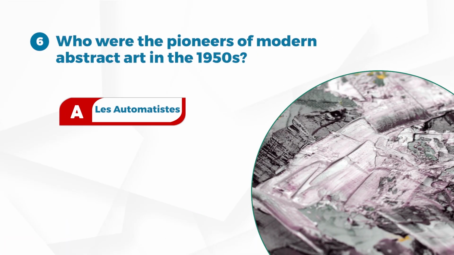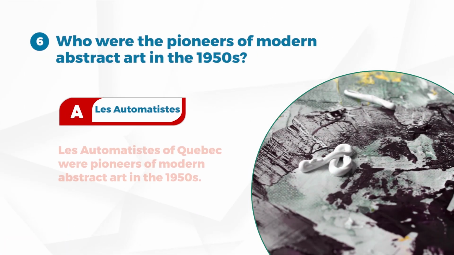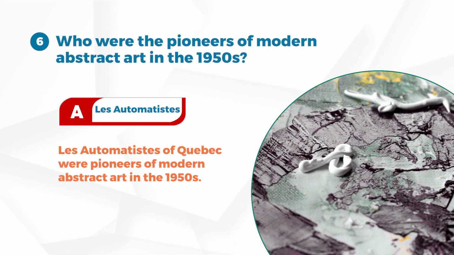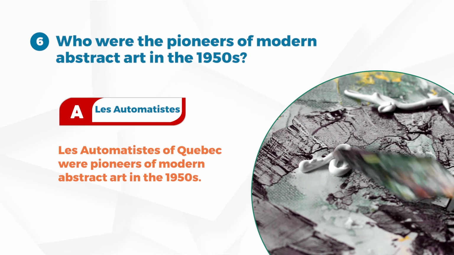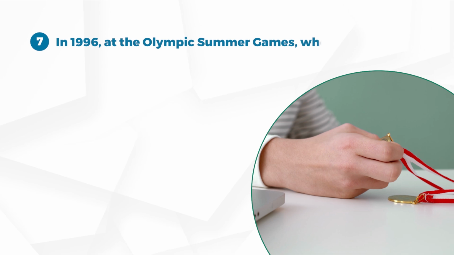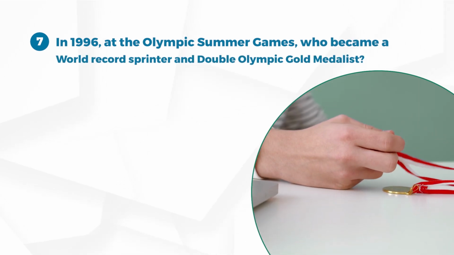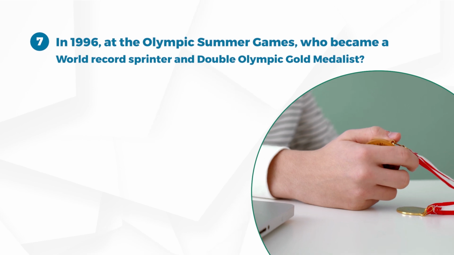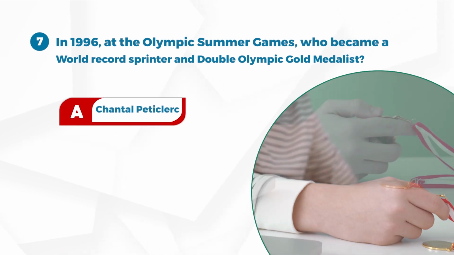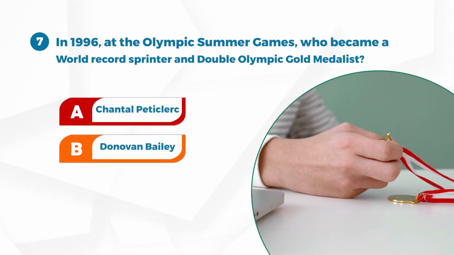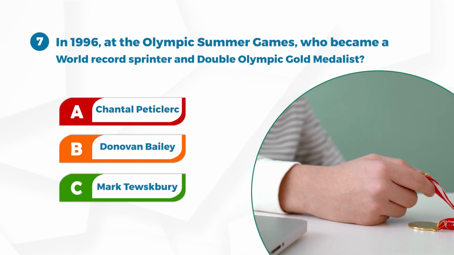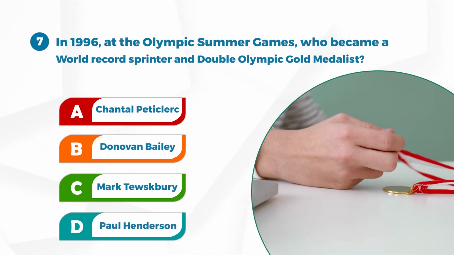Answer A. Les automatistes. Les automatistes of Quebec were pioneers of modern abstract art in the 1950s. Number 7. In 1996, at the Olympic Summer Games, who became a world record sprinter and double Olympic gold medalist? A. Chantal Petitclerc. B. Donovan Bailey. C. Mark Tewksbury. D. Paul Henderson.